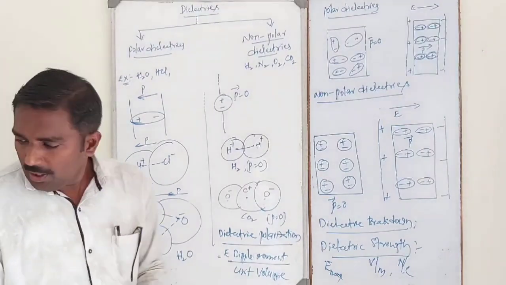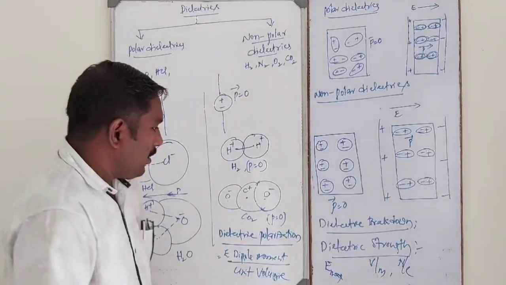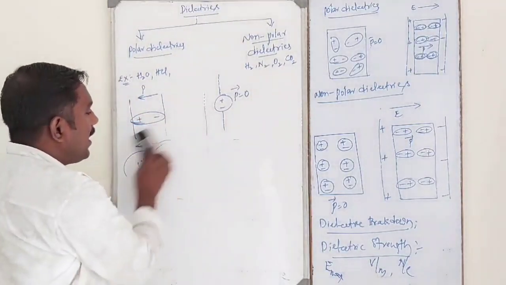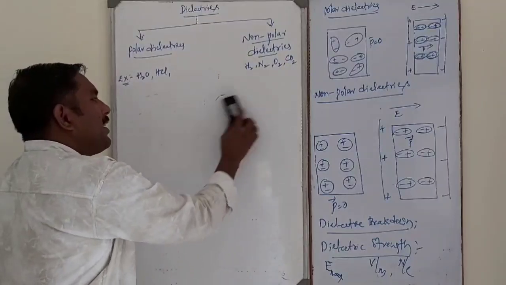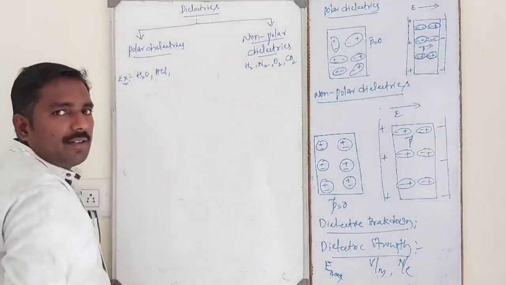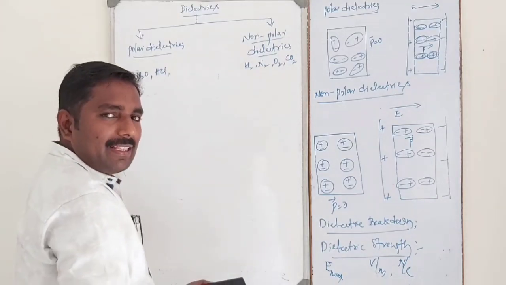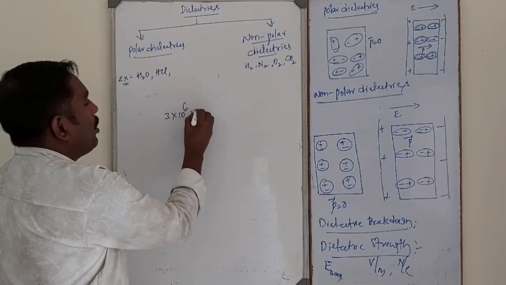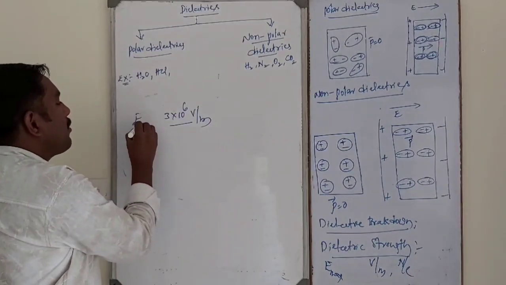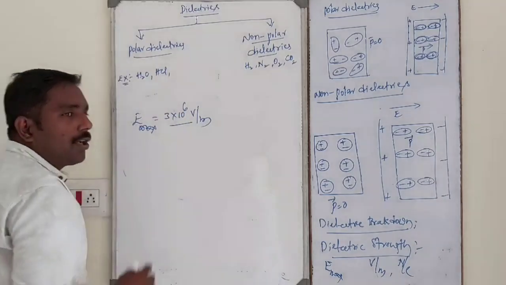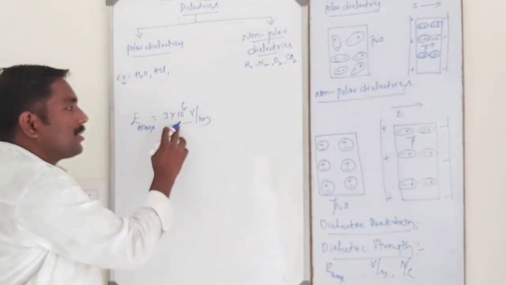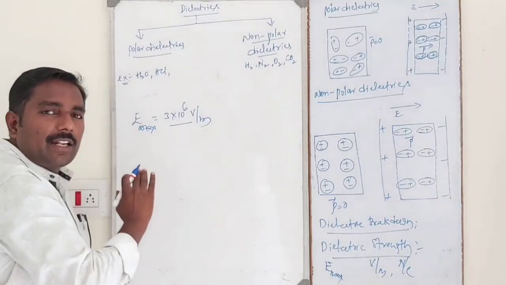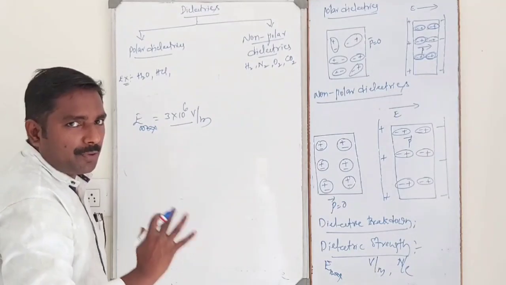Now, for example, air is generally an insulator. If a maximum electric field is applied on air, then up to 3 into 10 to the power 6 volt per meter, electrons do not leave their mean or original position.